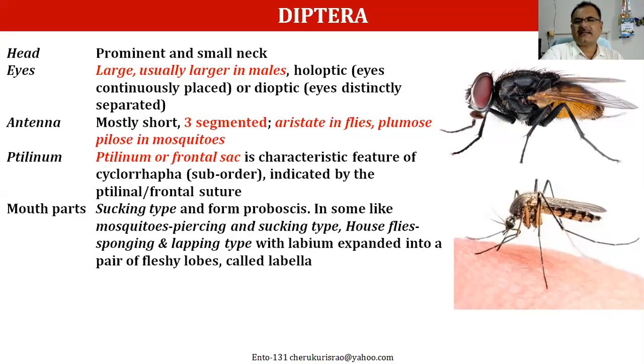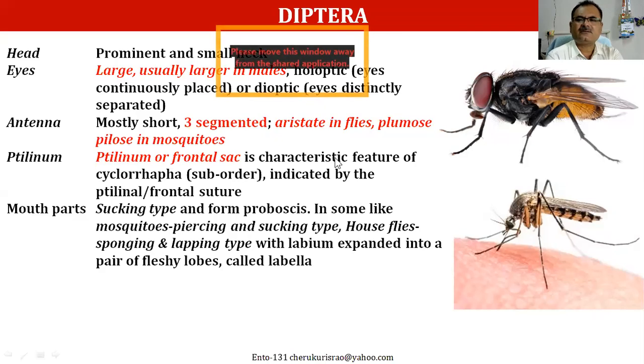Both holoptic and dioptic. Holoptic means the eyes are continuously placed and very close to each other, and dioptic means the eyes are distinctly separated from each other. In most cases, the antenna is very short. You can see, in all the flies except the mosquito, the antenna is really short.